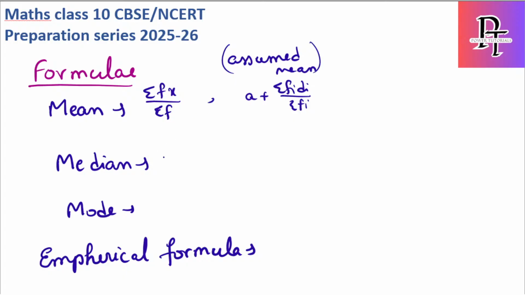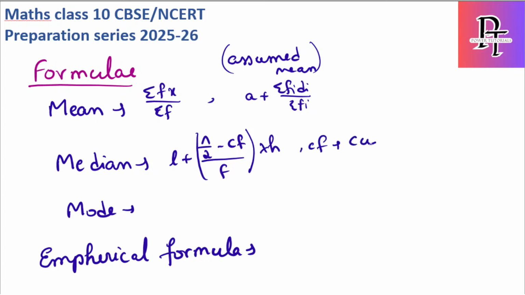For median we have the formula L plus (n by 2 minus Cf) by f into h, where L is the lower limit of the median class, and n by 2 is half of the total number of values. For suppose we have number of students as 10, then n by 2 will become 5. Cf is the cumulative frequency of the preceding class, not the succeeding. Preceding means the one before the median class.